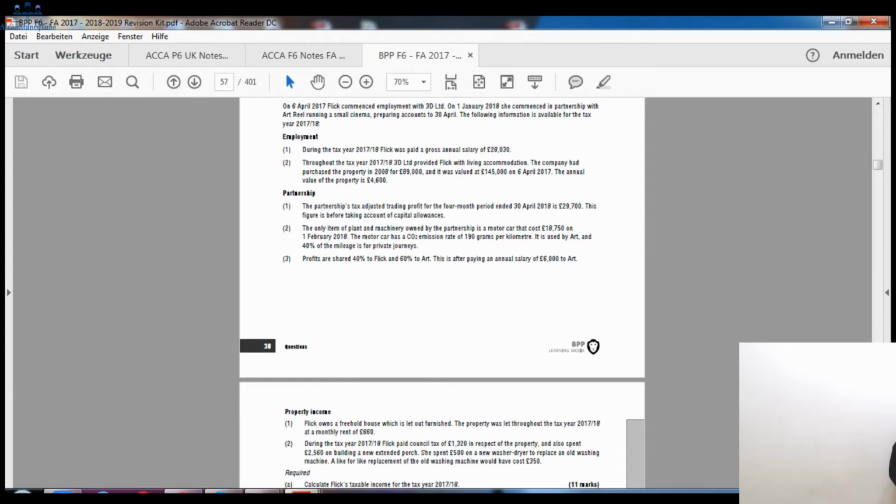All right. So 40% to Flick and 60% to Art. So we will take 40% of that. 40% of what? What is left after deducting the capital allowance, right? So 40% of that will go to Flick.